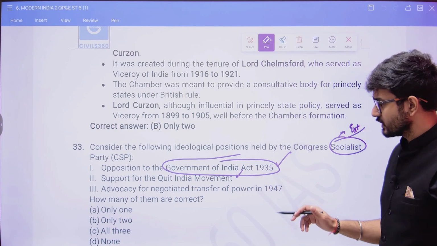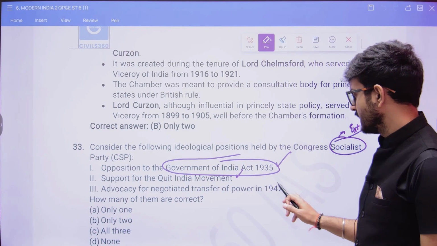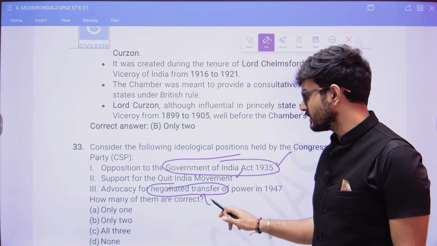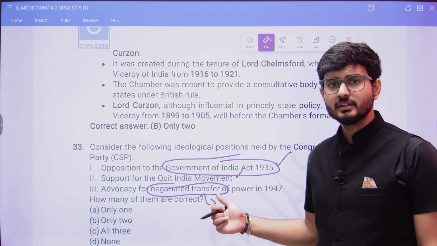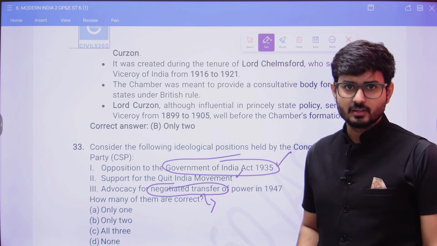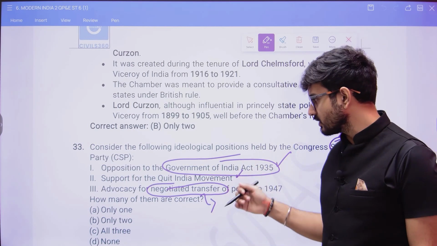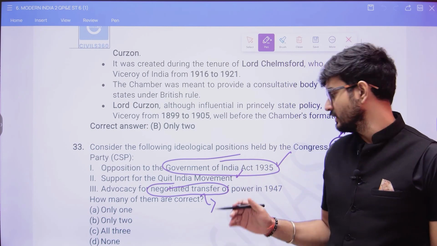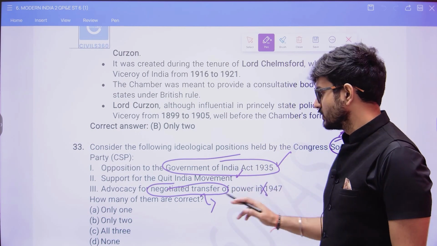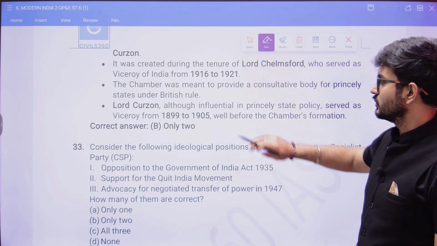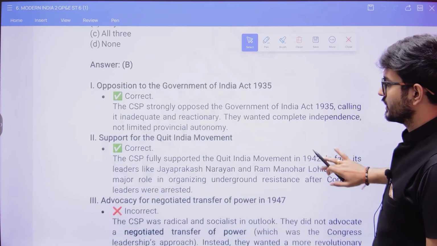Then, advocacy for negotiated transfer of power in 1947. Negotiated transfer and not complete transfer of power. So that is wrong. By 1947, we wanted complete transfer of power and not negotiated transfer of power. That is why this statement is wrong. So the answer is going to be B, that means only two statements are correct. Okay. Now,